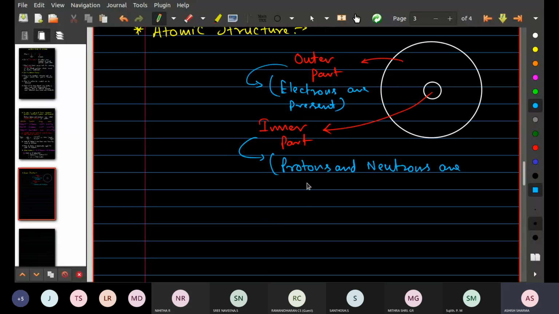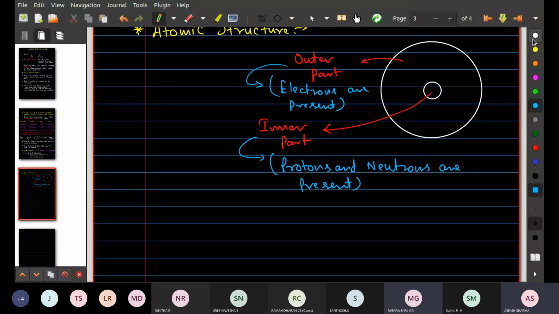Are present. So do remember this thing. This is just like your home. Suppose you guys are 4 members in your home and you all have separate rooms. So in this particular case, we can say that you have your own space inside your home. Am I clear to you or not?